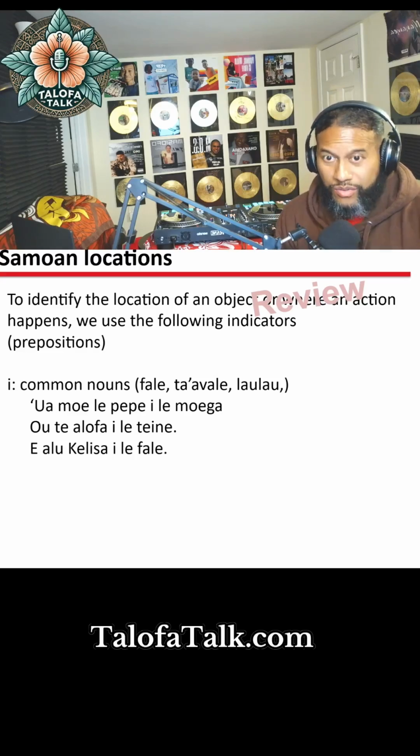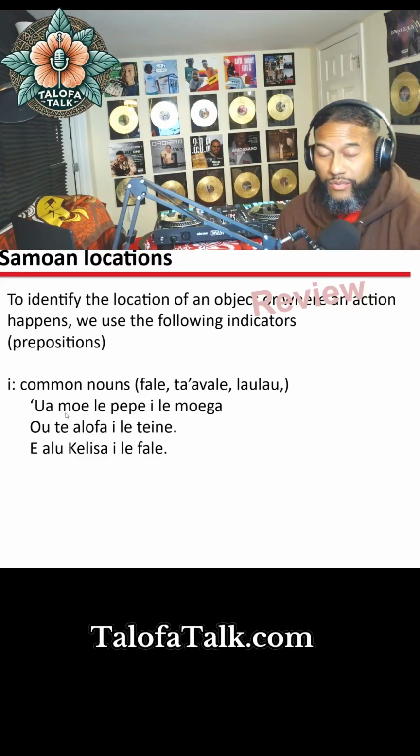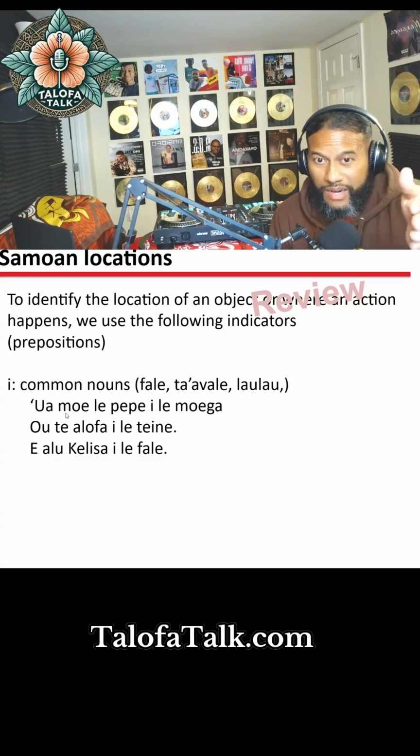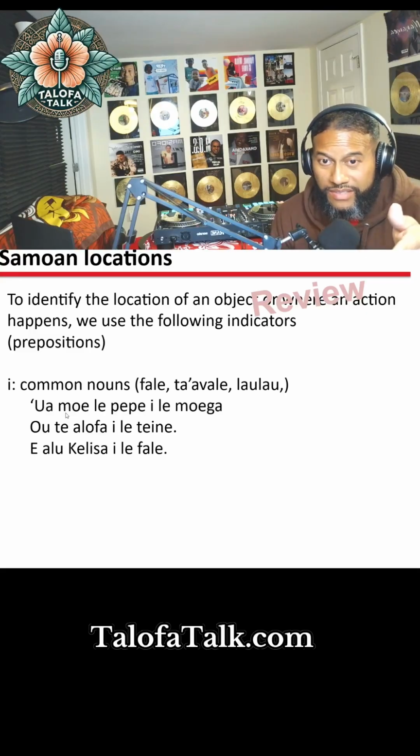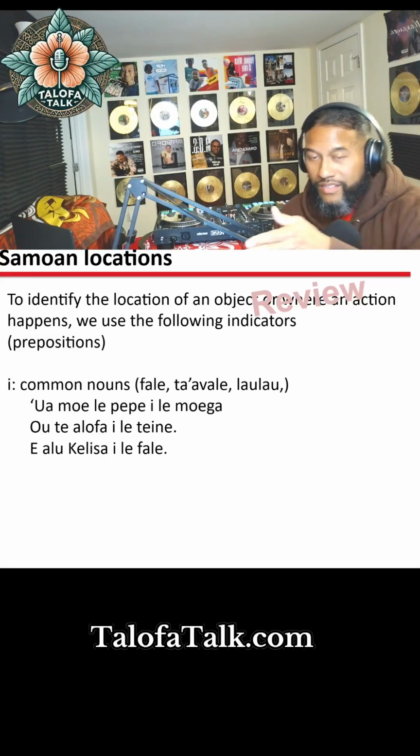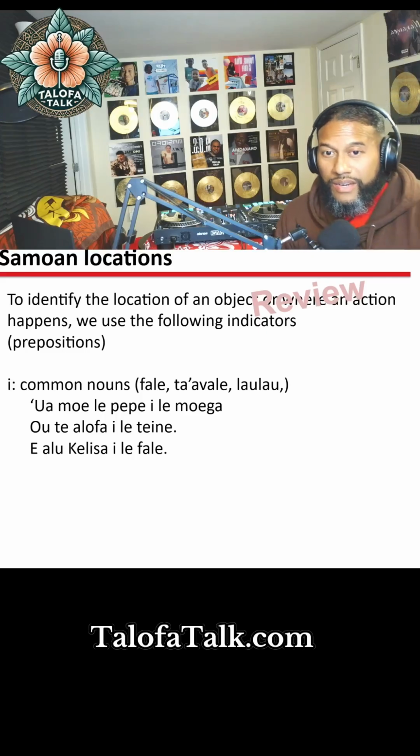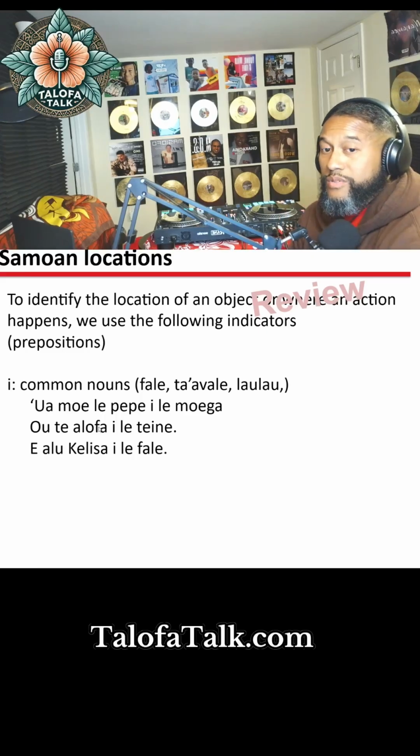When you're reading Samoan, sometimes you go to the middle of the sentence, and then to the front, and then interpret it like that. That's because in English we would do it like this. We would say the baby, le pepe, right?